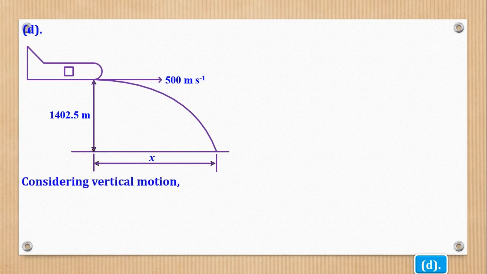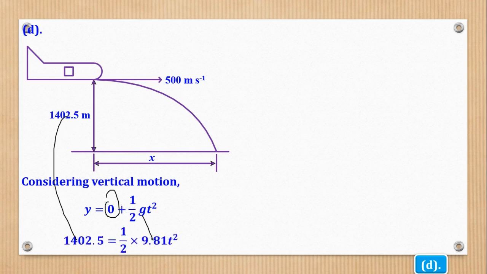So you first consider vertical motion where y is equal to ut plus a half gt squared. Remember, it's entirely horizontal, meaning the vertical component of u is 0. Then you substitute for y and g, and get the value of t.